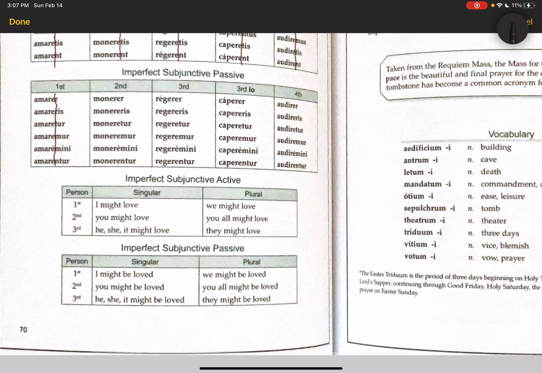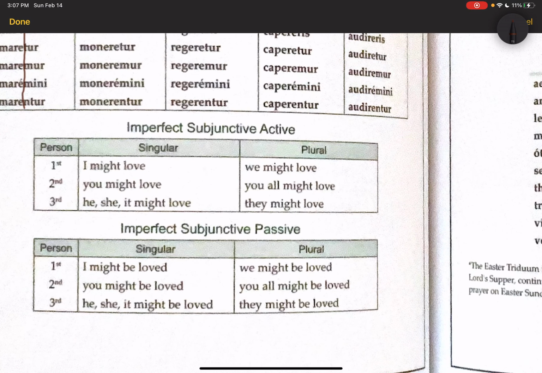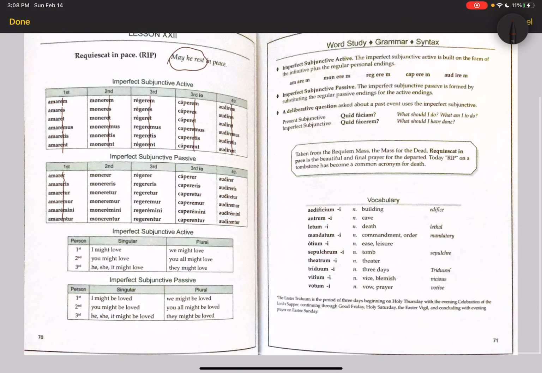The English translations you will memorize for these imperfects is I might love, we might love. It's the same as the present English ones, except that we have might instead of may. And again, like we said with the present subjunctives, there's quite a few different translations we might use depending on the context. And so the one you memorize is really just to have something to memorize. It's not that every single time it'll be might.